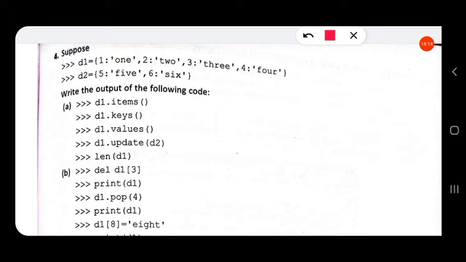So the next statement is len(D1). The length of D1 is 1, 2, 3, 4, 5, 6. So the length of D1 is 6.